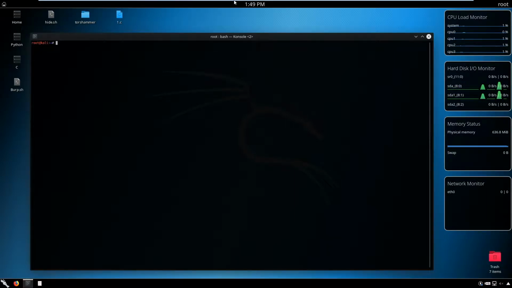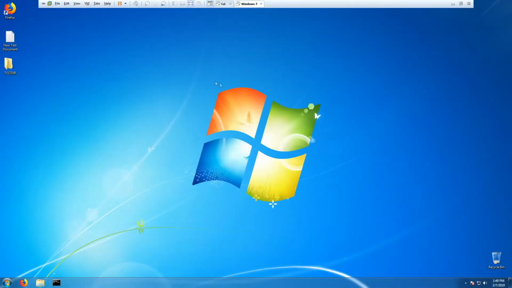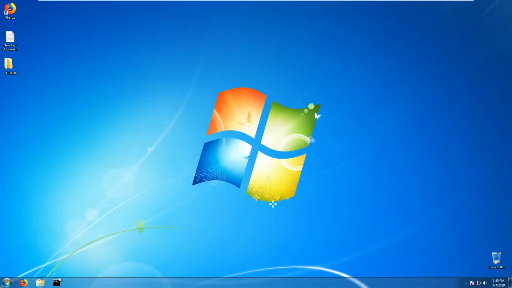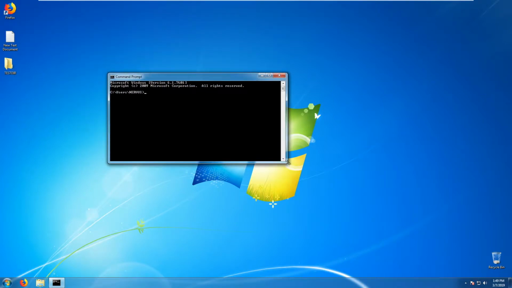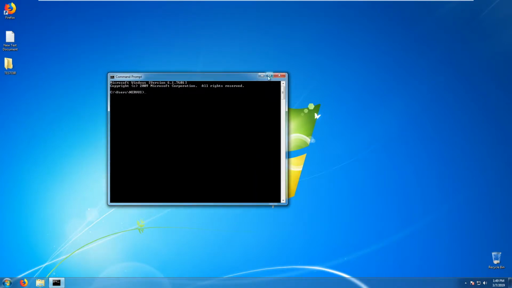For that, here I have a Windows 7 machine up and running, and now I'm going to open a command prompt, and here I'm going to see my ARP packets, ARP requests. The only thing I need to type is arp -a, click enter, and I see that the IP address of my router has that physical address, and you know that physical address means MAC address.